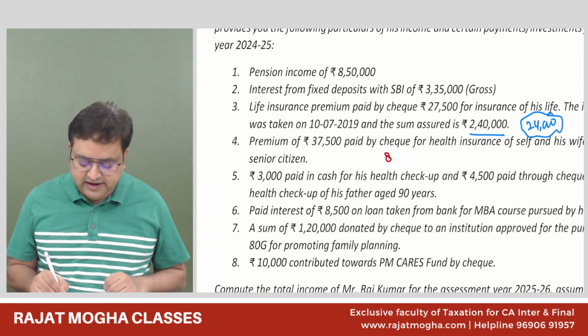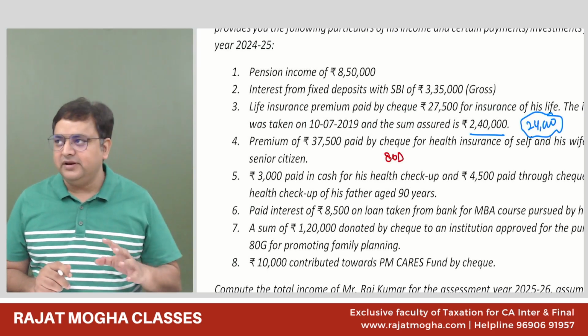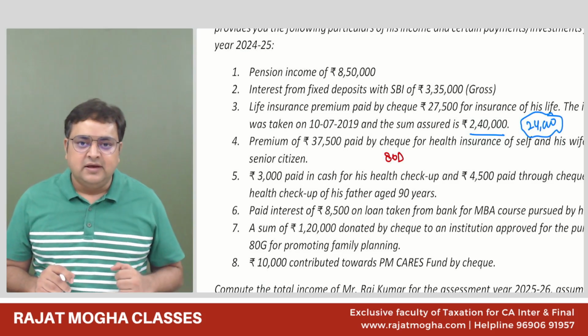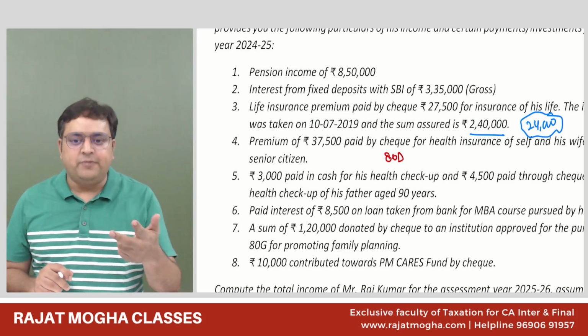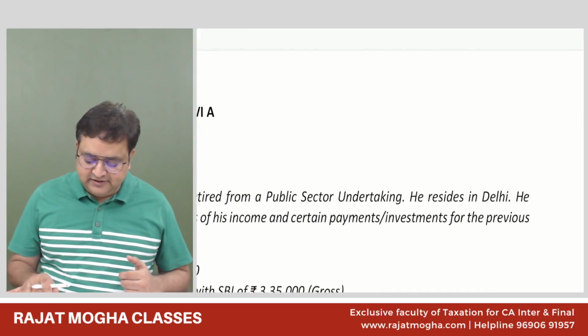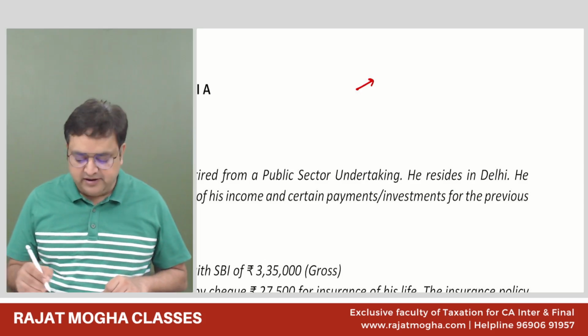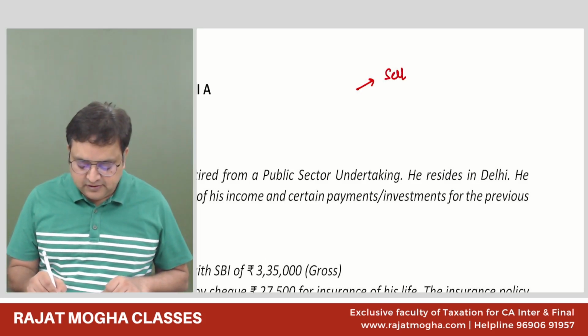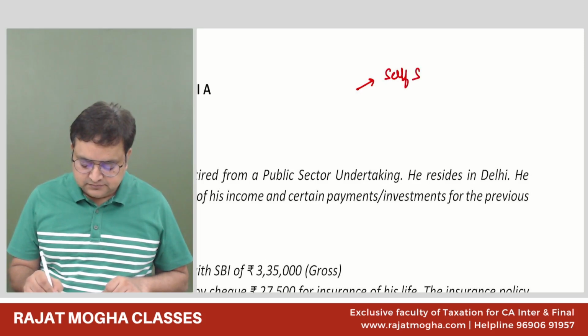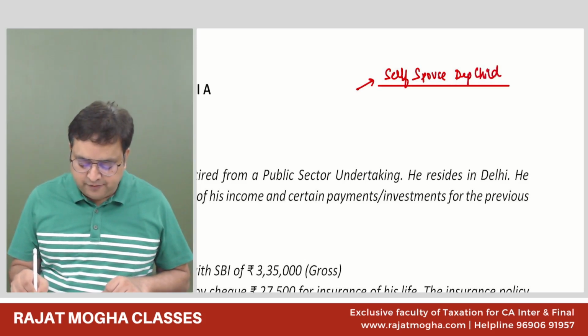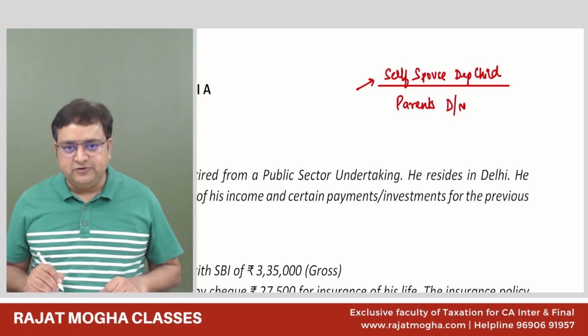80D is a very important section. 80D is for health insurance. This 80D is divided into two parts. The first part is for you and your family plus dependent children, so for self, spouse, and dependent children is one part. And for parents, whether these parents are dependent or non-dependent doesn't matter, it is also allowed under 80D.